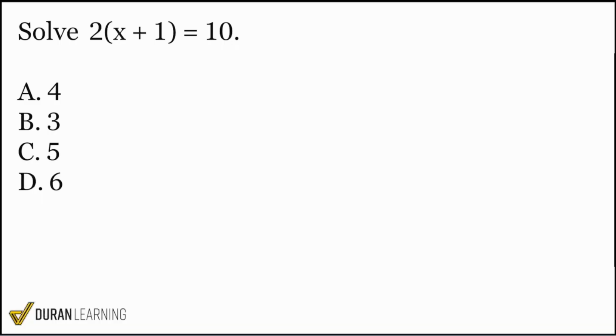Because we can't get the x by itself if there's a parentheses in the way, right? That's going to be a little tough, a little awkward, a little difficult. But my question is this. What operation are we observing between the 2 and this group, this parentheses? What operation are we observing with the 2? Oh yeah, that's multiplication. Who knows the proper term that we're about to apply here to multiply the 2 onto the x and the 1? Who knows the proper term?